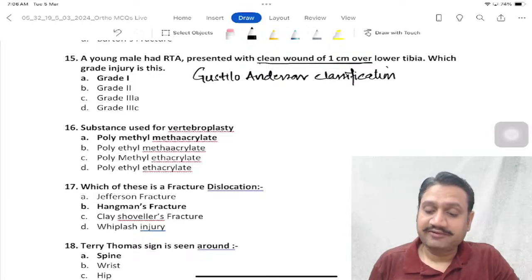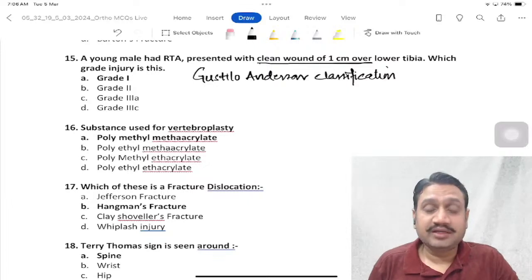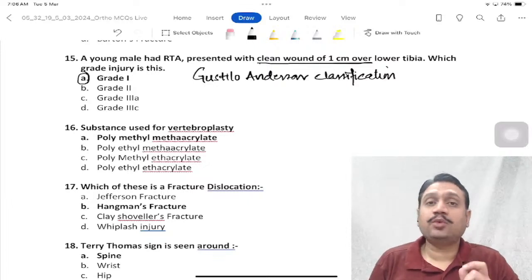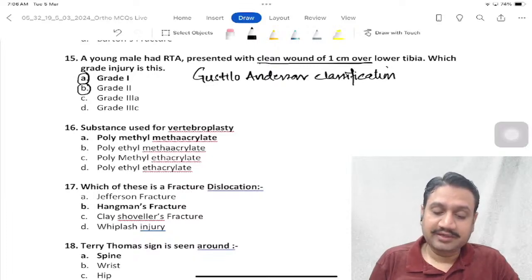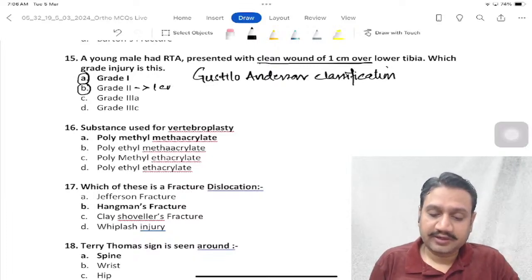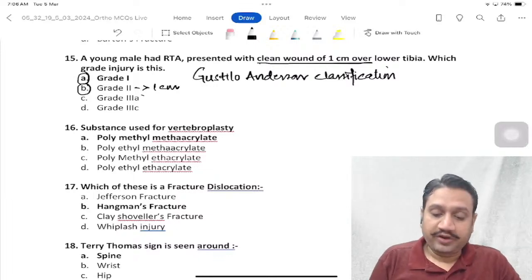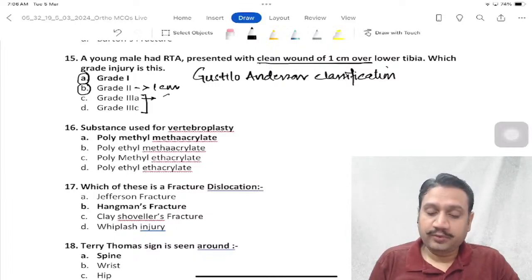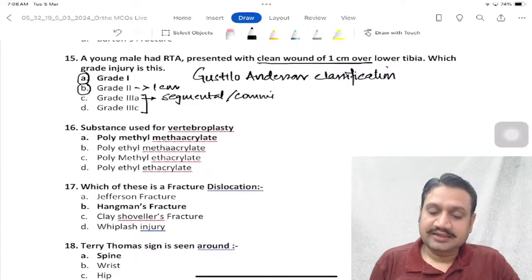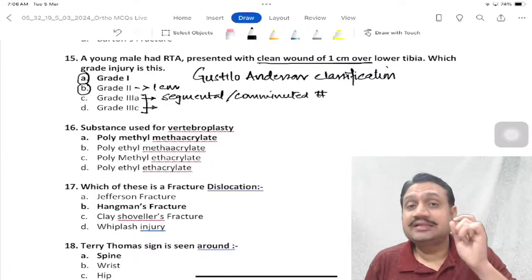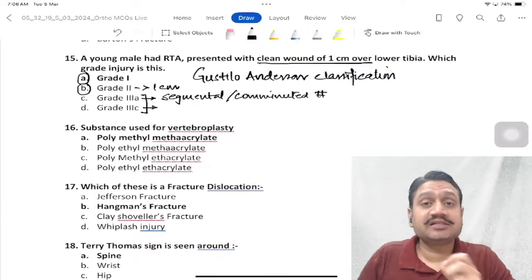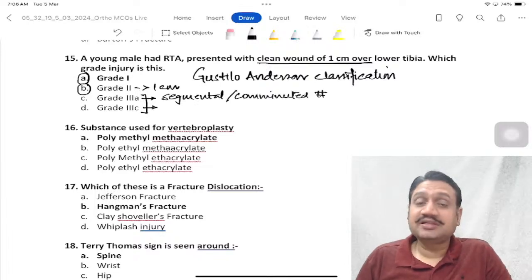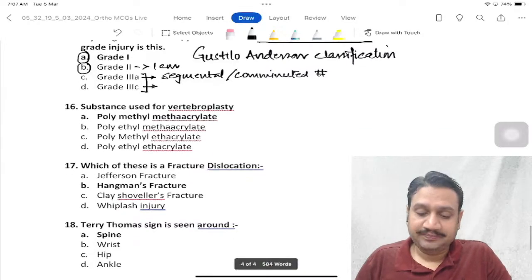And we know Gustilo-Anderson divides the injuries into three types, type 1, type 2, and type 3. Grade 1, any wound which is clean less than 1 centimeter. Any wound which is more than 1 centimeter goes in grade 2. And when we have extensive soft tissue damage, it goes in grade 3. Grade 3A is when we have a patient who has got a segmental or comminuted fracture. And grade 3C is one when there is an associated vascular injury which needs a surgical repair, right? So our patient is having a case of grade 1 injury of Gustilo-Anderson.